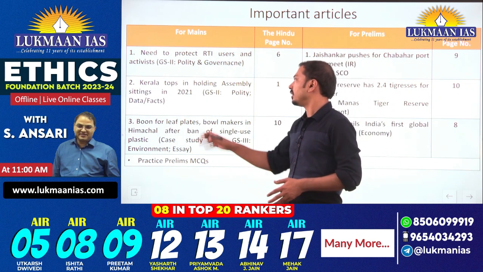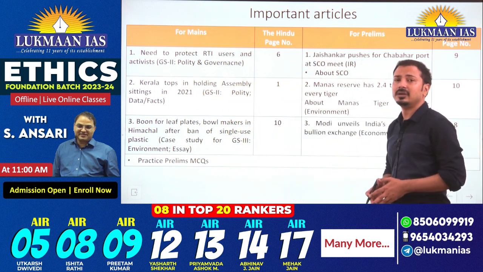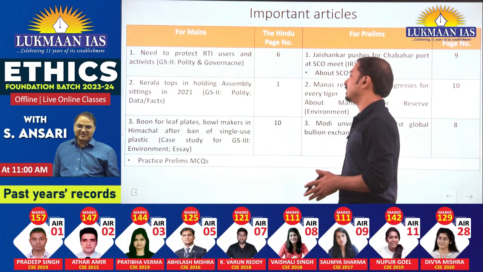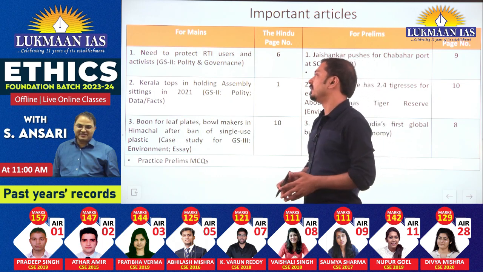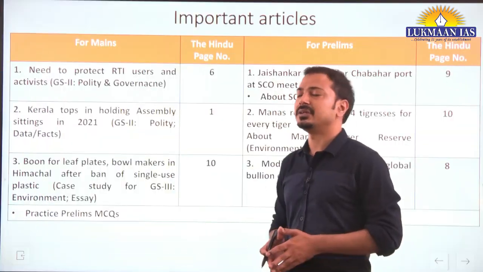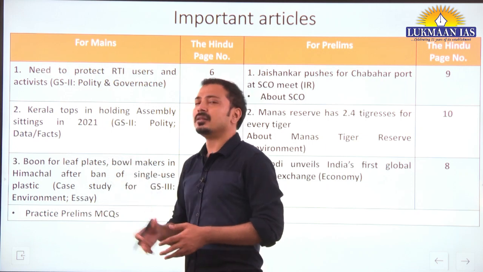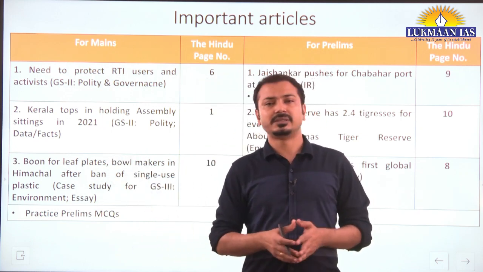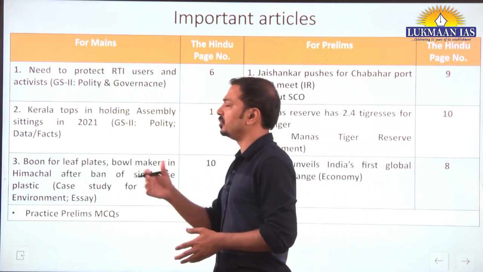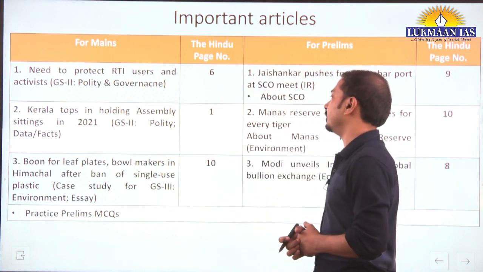Then Kerala tops in holding assembly sittings in 2021. In one of the reports by the NGO PRS, they have given the report regarding the number of assembly sittings by different state legislatures and union territory legislatures in 2021. So here the Kerala legislative assembly has topped in terms of the number of assembly sittings. In general, you should be knowing the information data for GS2 paper polity part here.